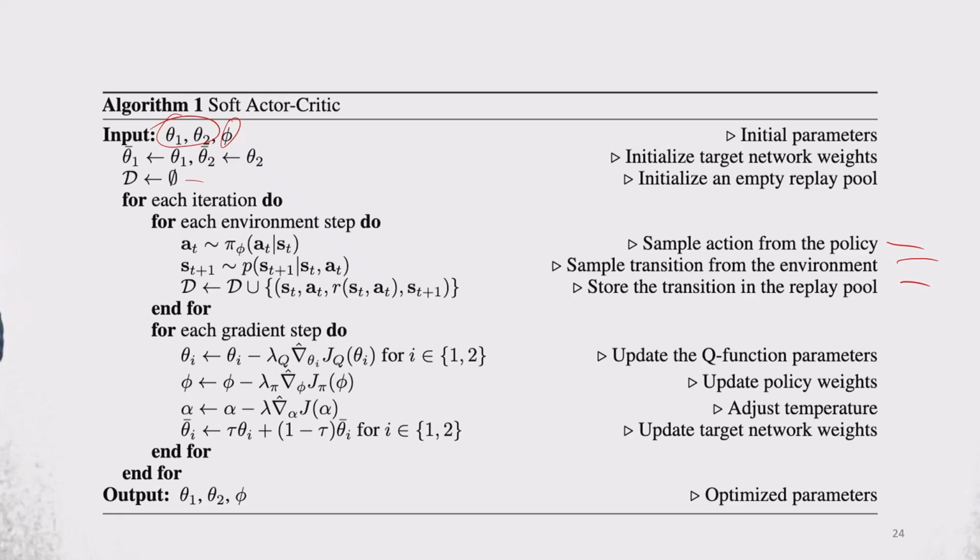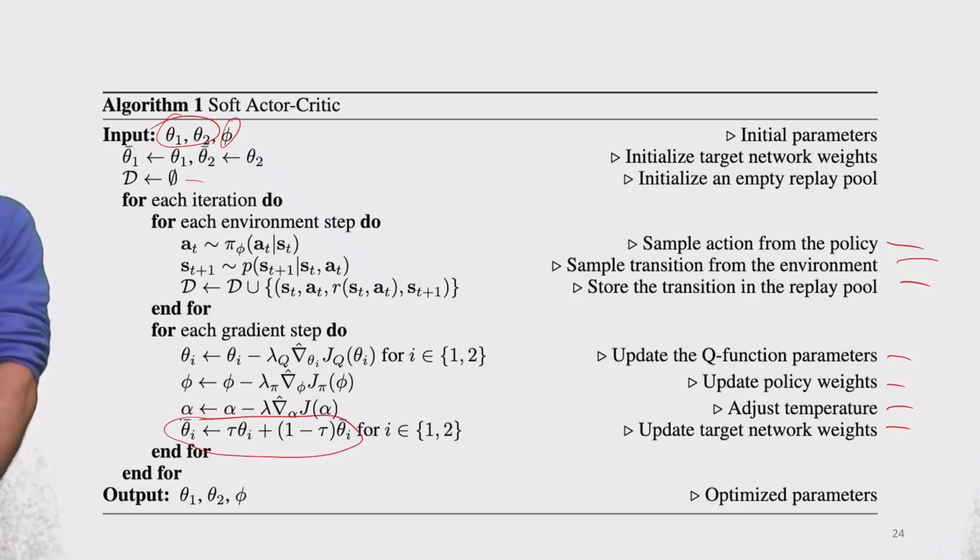And for each update step, updating our policy and Q functions, we update the Q function parameters, and we update the policy weights following the updates that we previously discussed. We adjust the temperature, as we discussed in the previous slide, and we update the target network weights, right? So this is exactly what I said previously.